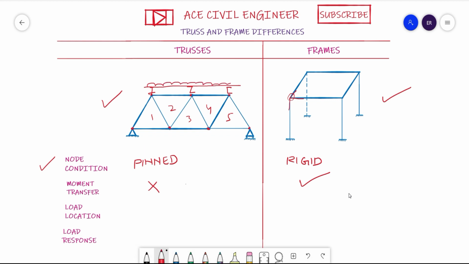a UDL, but this UDL is not applied on the member of the truss. You need to remember this very clearly. This is the major difference. Here, the load due to this UDL will be transferred as point loads on these nodes. So the load location will always be at the joints. So I will write it as at joints always.